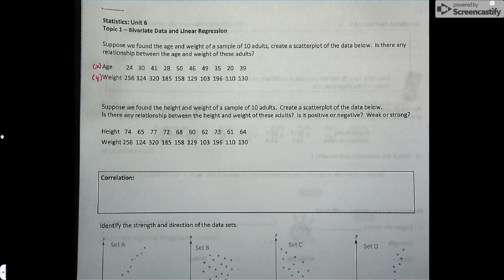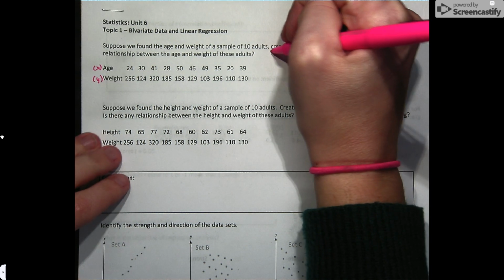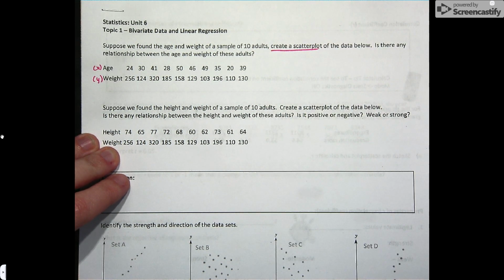So suppose we found the age and weight of a sample of 10 adults. We're going to create scatter plots of this data and see if there's any relationship between the age and weight of these adults. So think about this logically. Do you think as you get older that your weight's going to go up or down? Like, is there any direct relationship that you know of right now? Okay. What we're going to be able to do is prove whether or not there is a relationship. And we'll talk about how throughout this lesson. So the first thing they're going to ask us to do, and they ask you to do this a lot in your homework, is to create a scatter plot.